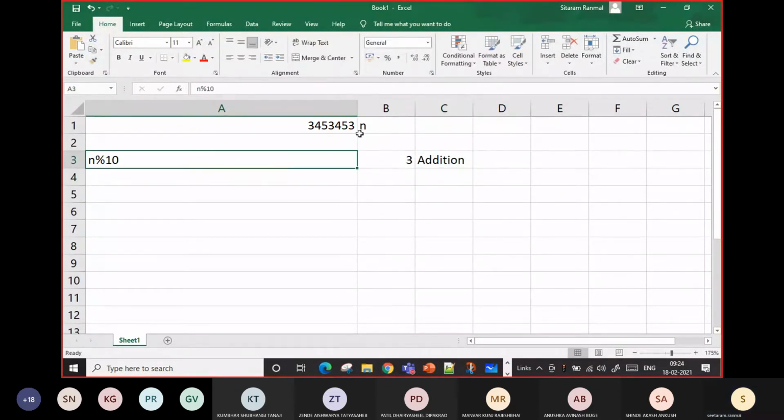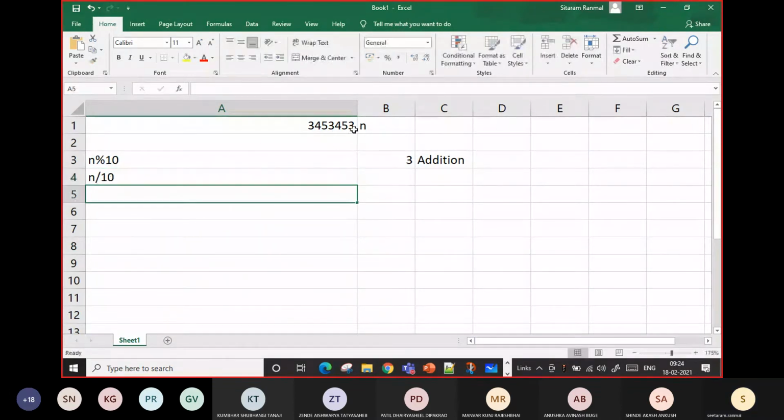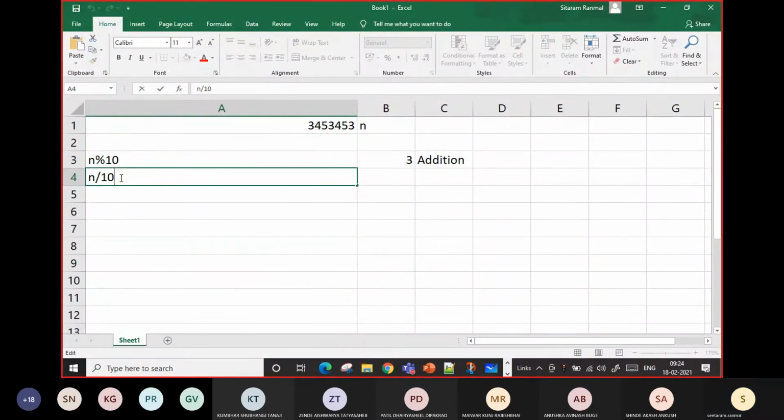After that you are ignoring this last number. Means you are making n by 10, so that the value of n changes.